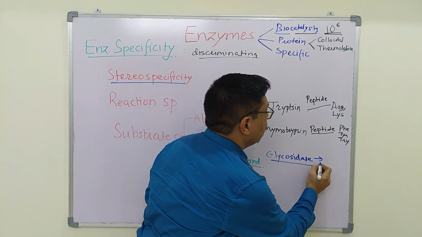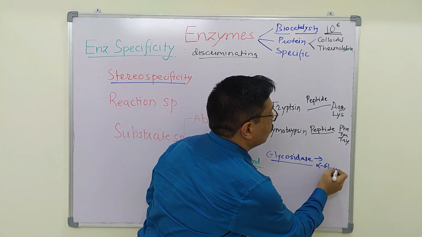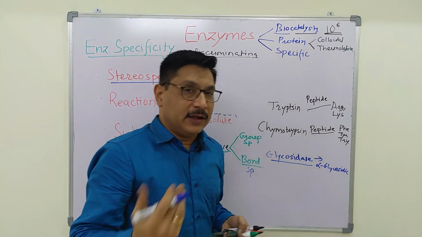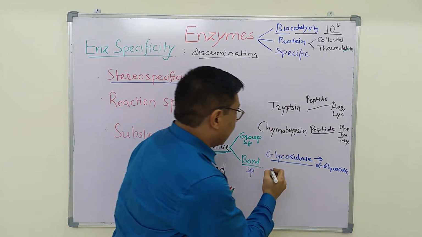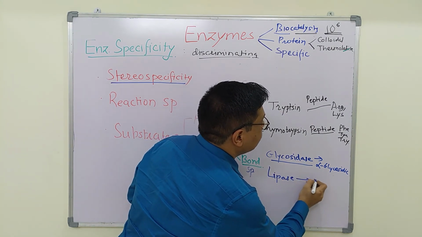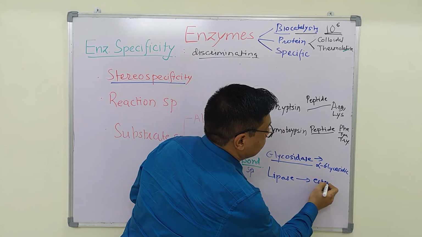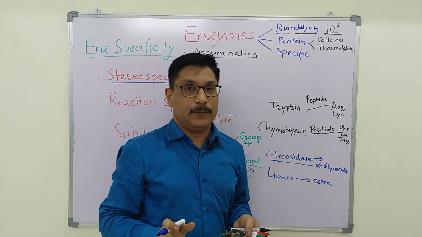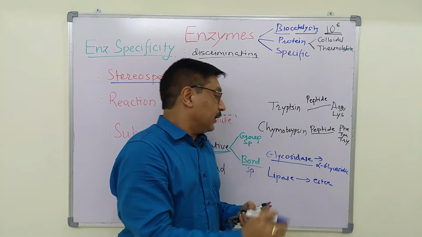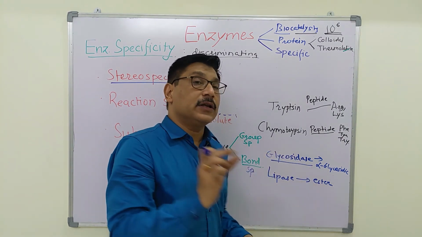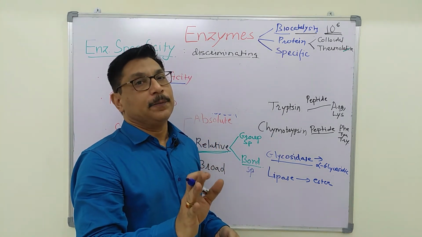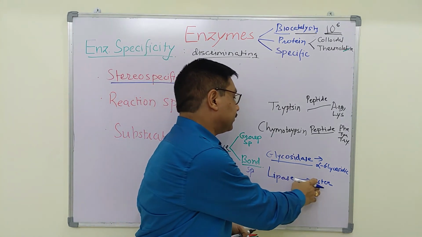They are specific for alpha glycosidic linkages in various carbohydrate molecules, whereas lipase will identify the ester linkage in lipids. So it can act on many substrates. It will identify the ester linkage of the fat and break down that bond.